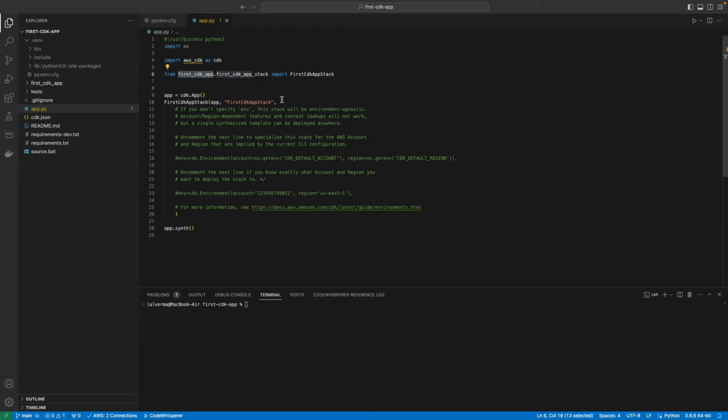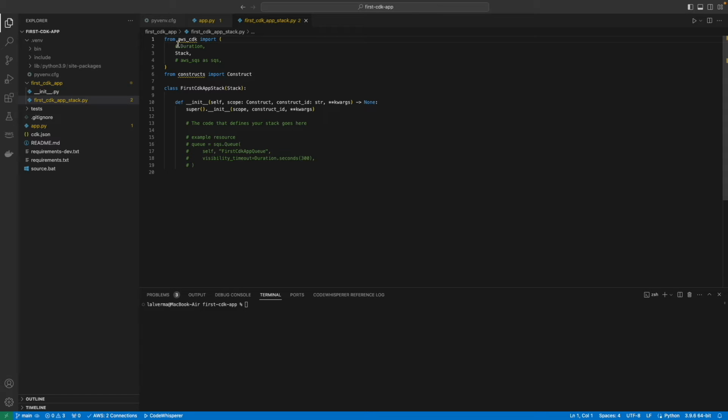If we go inside the code representing our CDK stack, here is the file. From AWS CDK, it's importing the stack construct. And from the constructs library, it's importing the core construct class. Here it is defining the first CDK app stack, which is of type cdk.stack.